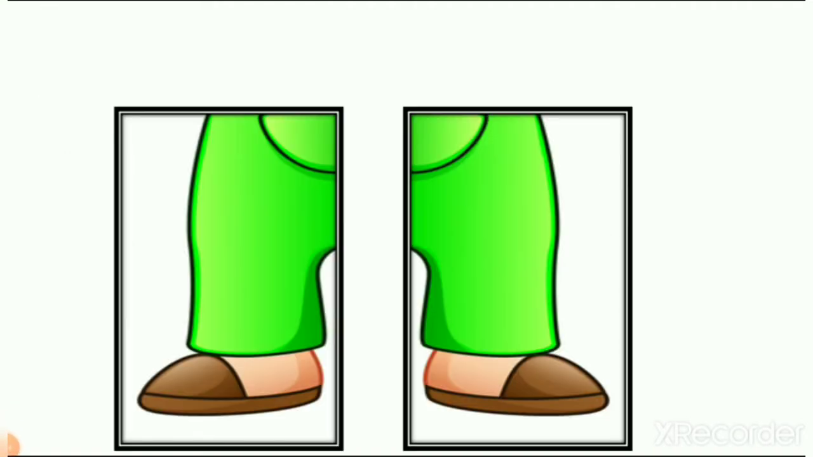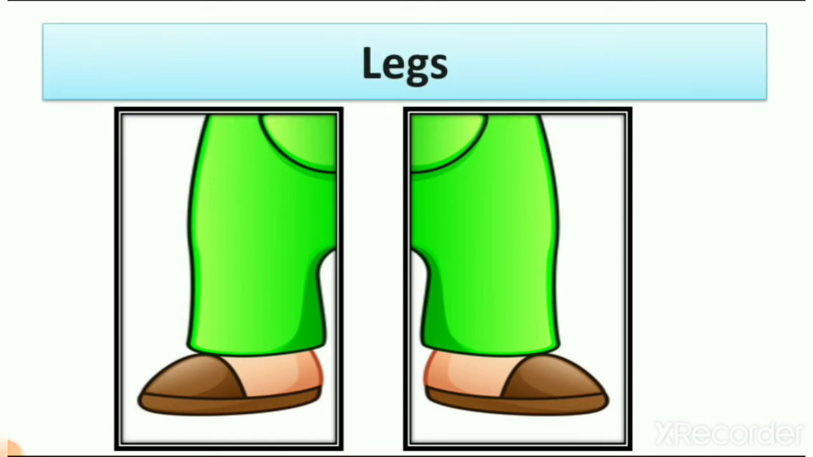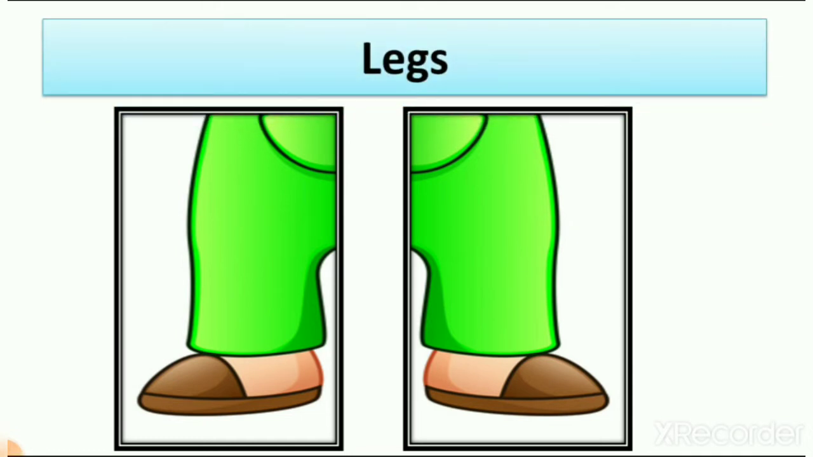So second thing, what is this? Right leg and left leg. Now you can see you have two legs, right leg and left leg, right? So how many legs do we have? We have two legs. Let's write the spelling. Legs, L-E-G-S. So these are part of our body.